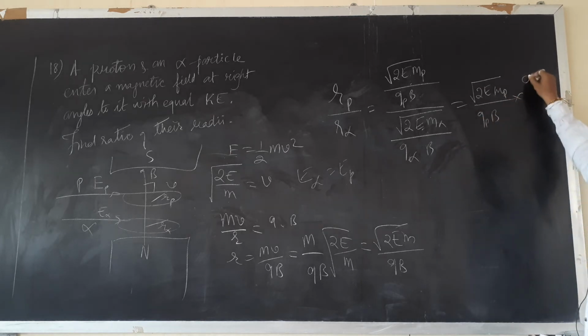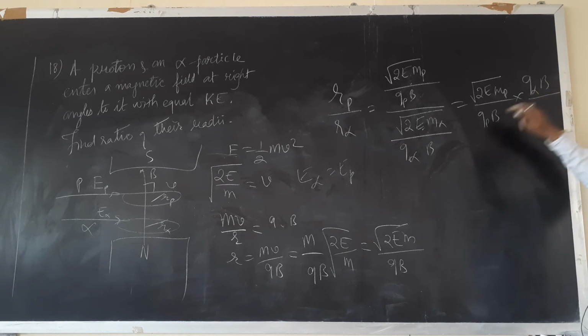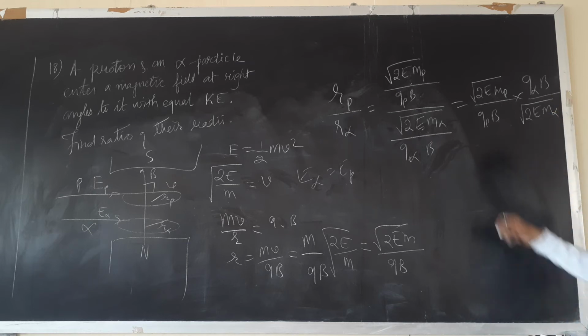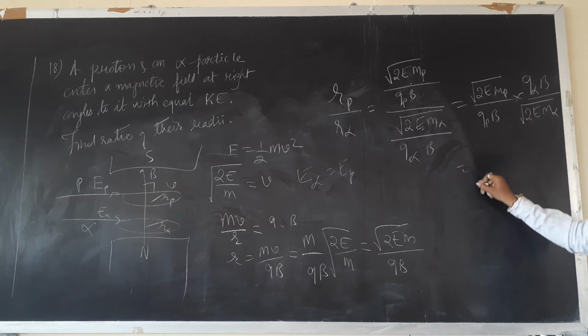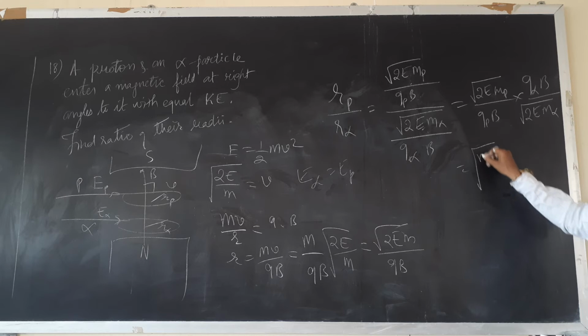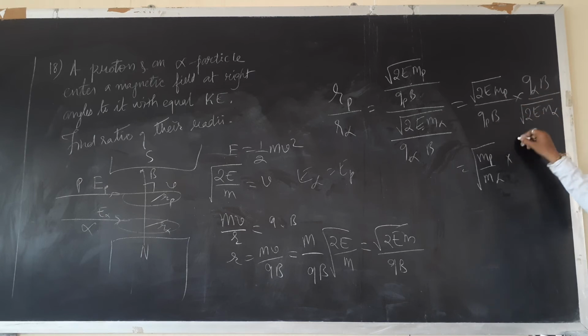This Q alpha B will go in the numerator, divided by root 2E m alpha. Now 2E and 2E cancel. This will be root of mp upon m alpha. Then B also cancels. It is Q alpha divided by QP.